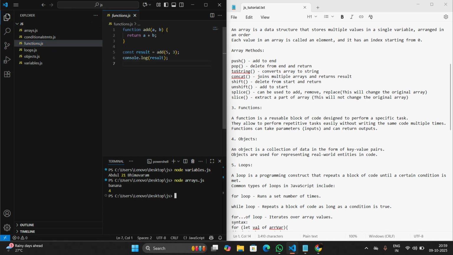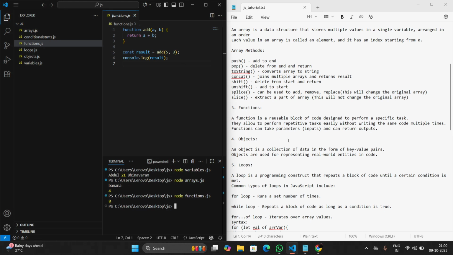These are known as arguments. This is the function definition and declaration, and this is the function call. Here we are calling the function add, and we are printing the result. Let's execute this one. We get the output 8, which is 5 plus 3.